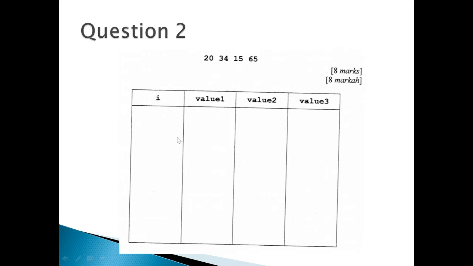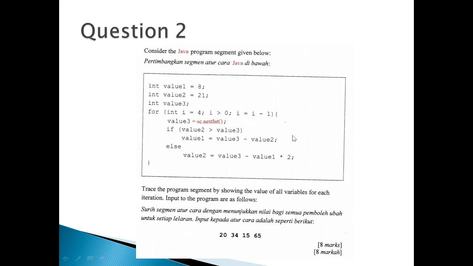So 20 minus 21, the result will be negative 1. So you can fill the table here: 4, negative 1, value 2 is 21 and value 3 is 20.